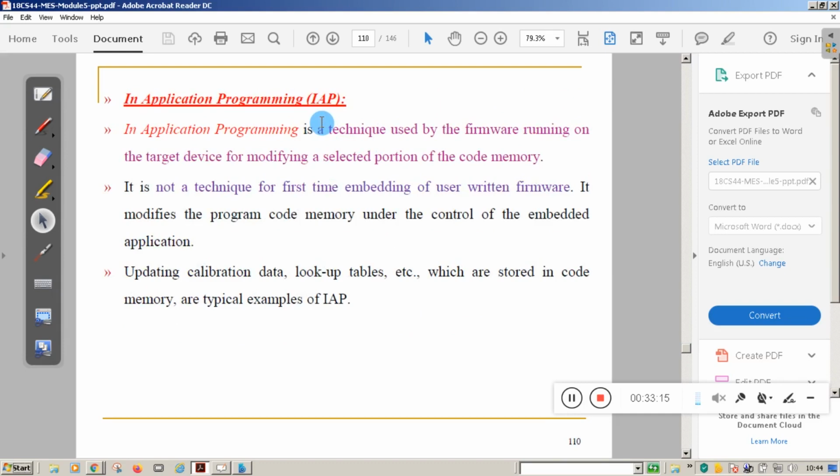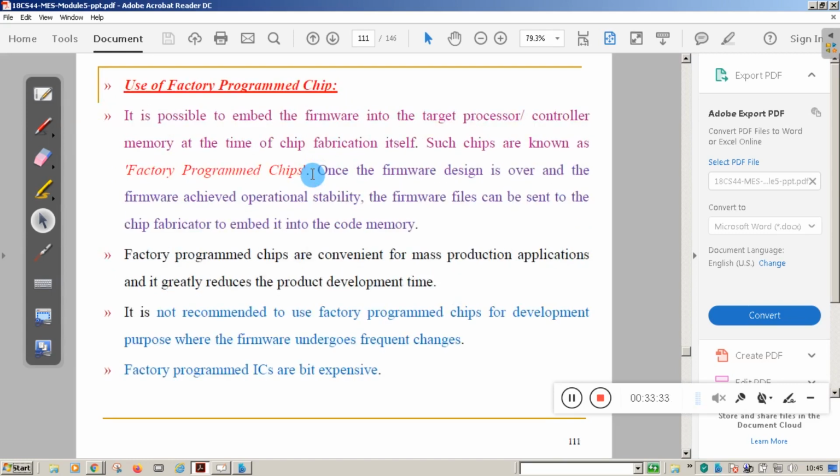We have one more method, and I will wind up the session. That is called in application programming. In application programming, it is used to modify the firmware. It is not used to load the firmware the first time. It is used to modify the firmware.